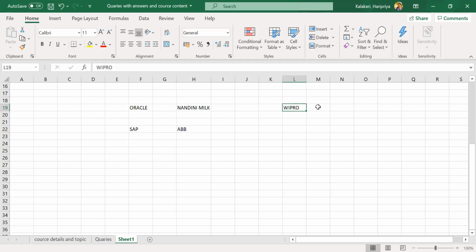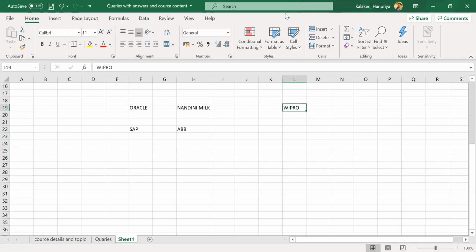Why? Because the layers are different, right? I explained the 3 layers here. We are working in the application layer, and these people are working in the presentation layer. Since the layers are different, you can give support from anywhere in the world. This is a support project. Usually 80% of the time you will get a support project.